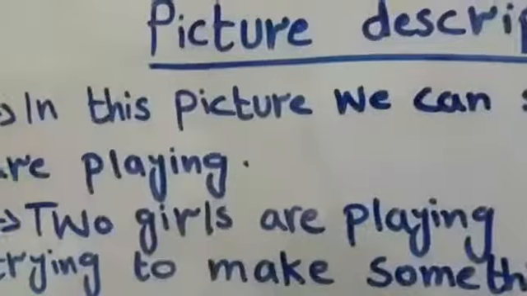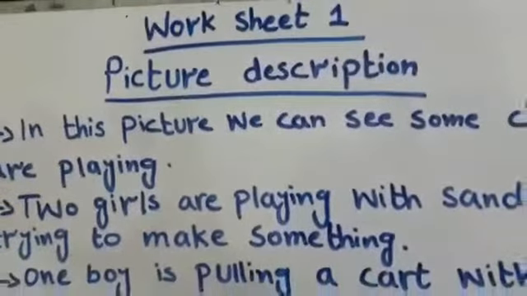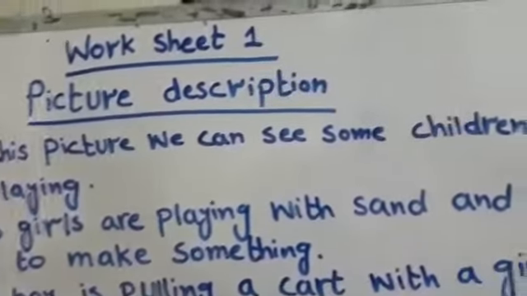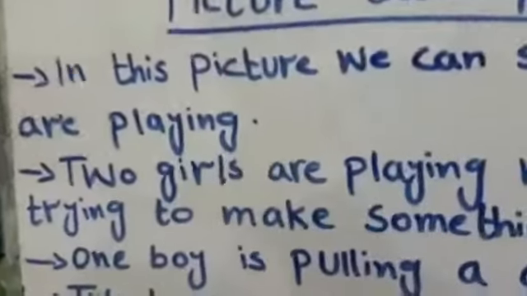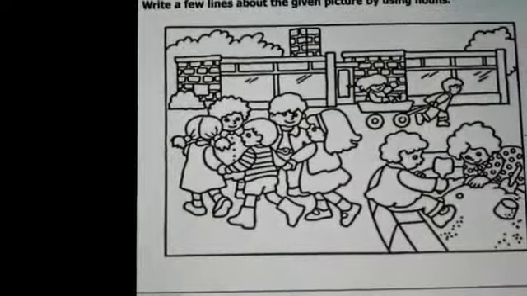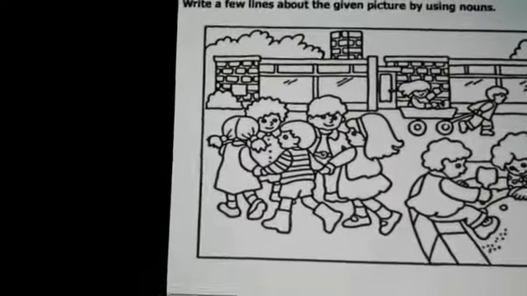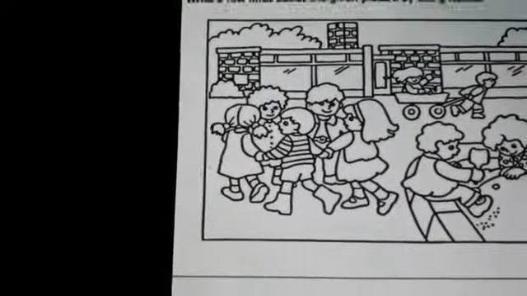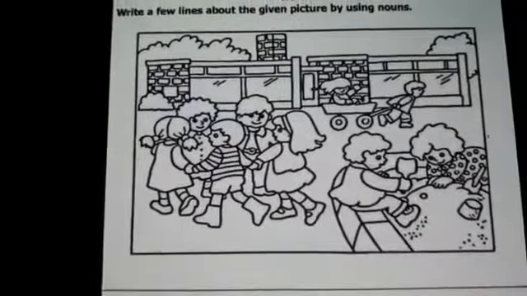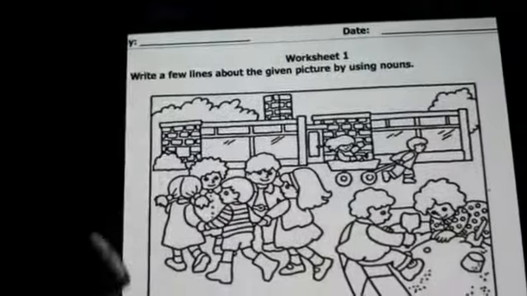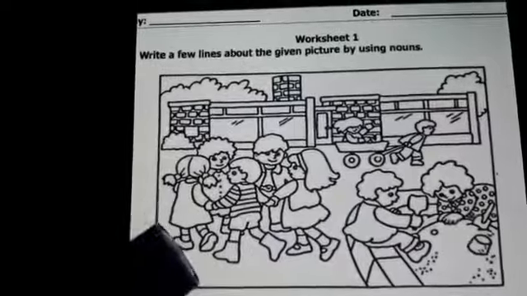In this picture, we can see some children are playing. The common thing. Look at the picture. A lot of children are there. They are playing different games.